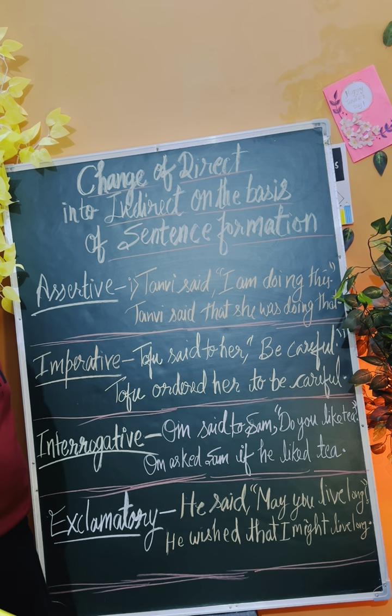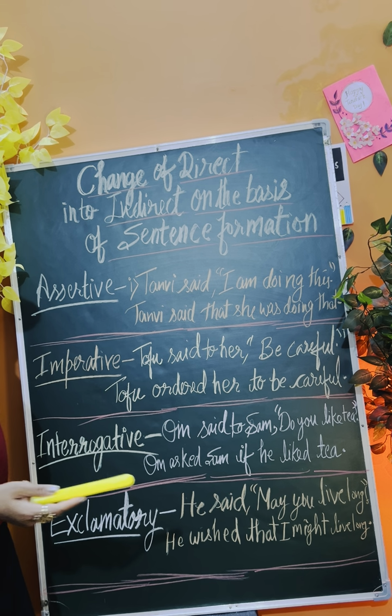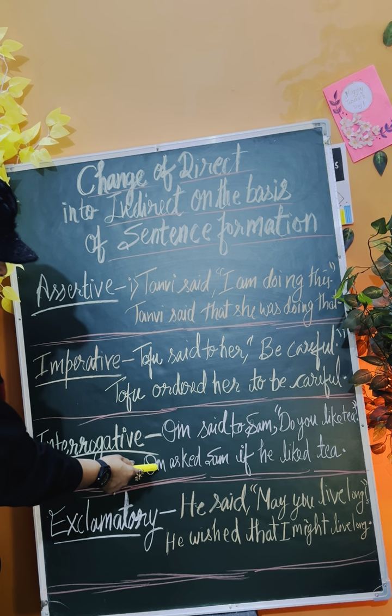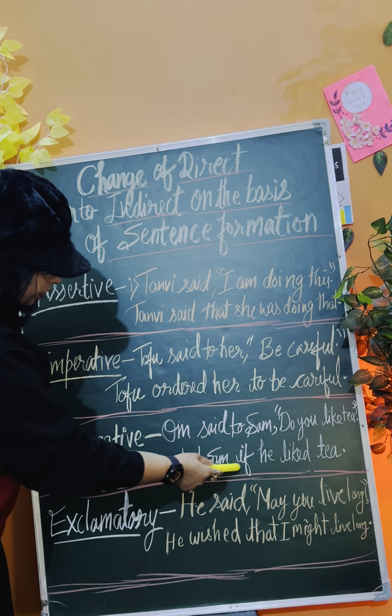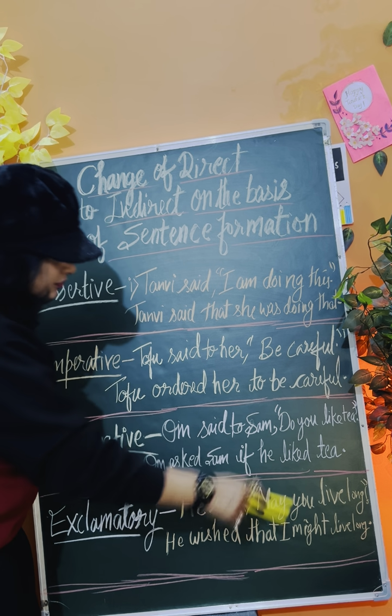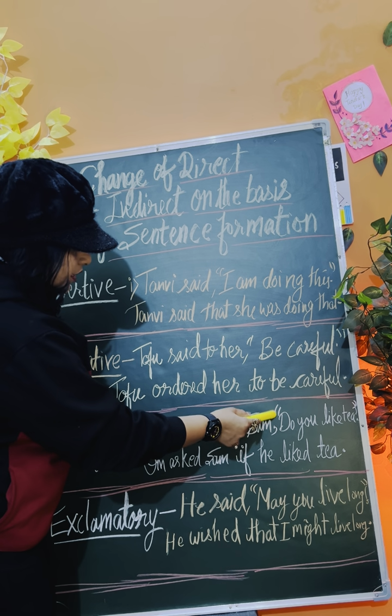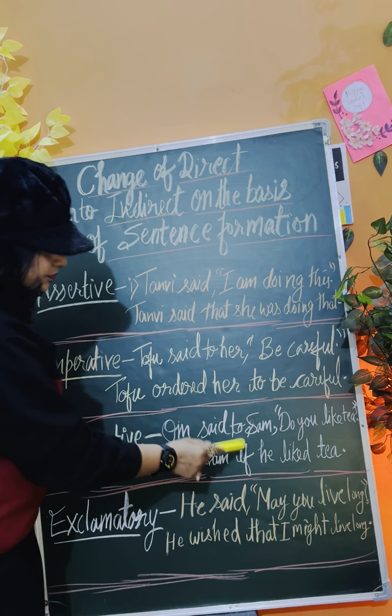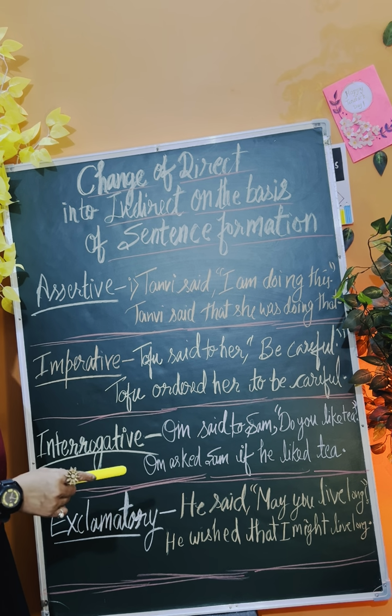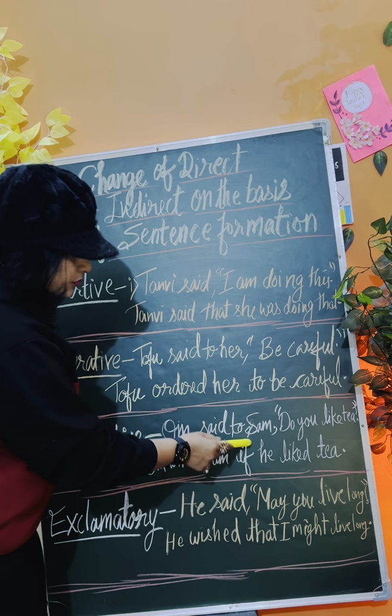He's putting the question that you like tea or not. So how to say it: Om asked Sam if he liked tea. This way you need to frame the sentence. Again here, what is required? For the interrogative sentences, if or whether is required.